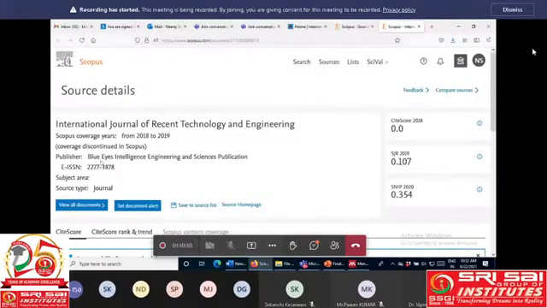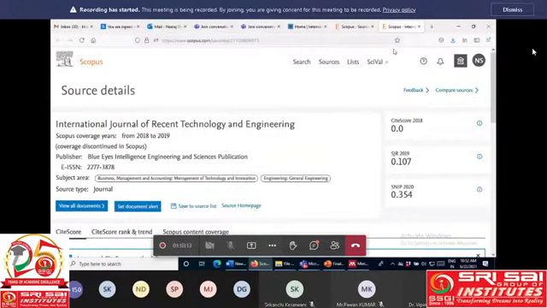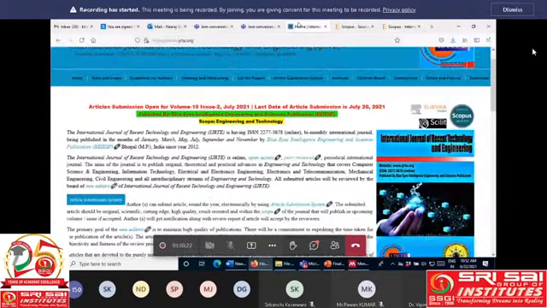So right now they do not have any Scopus indexing, but still they are using this symbol. Please note, when you check, here it is written 2018 to 2019. So this journal was definitely Scopus indexed in 2018 to 2019, but not now. So you have to check at your level whether the journal is Scopus indexed right now or not.